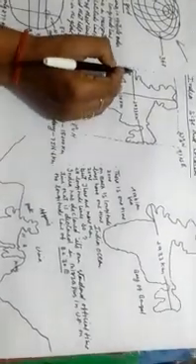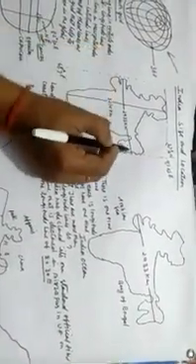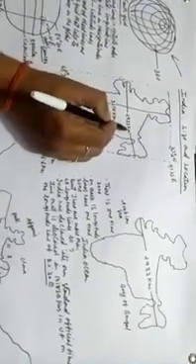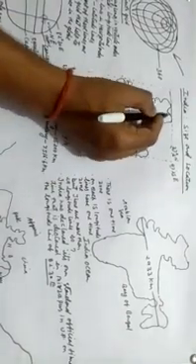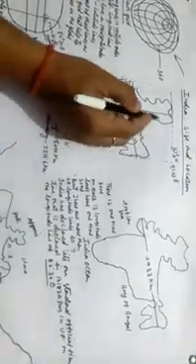Now we will see the length of India from west to east, which is 2933 kilometers, and the distance from north to south is 3214 kilometers. So this is a very big area.